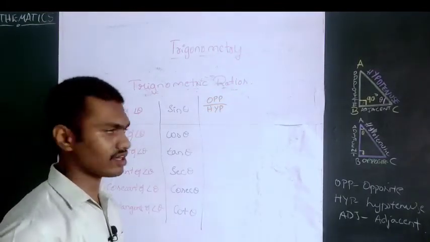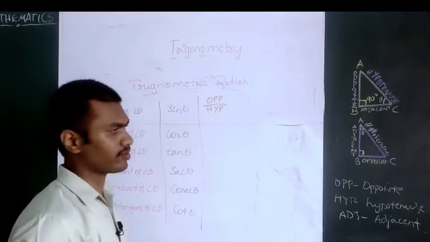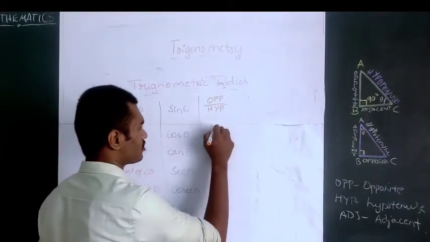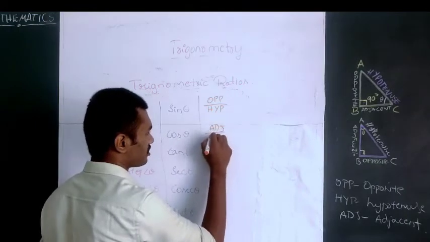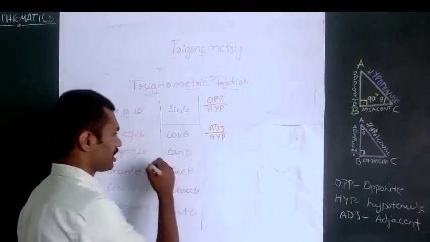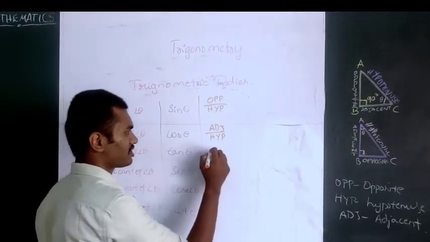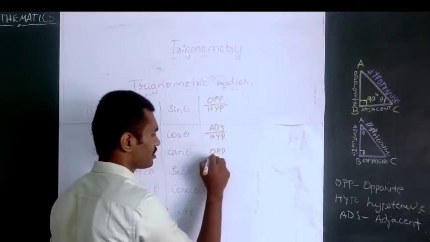Right, so sine theta is equal to opposite by hypotenuse. Cosine, that is cos theta, is equal to adjacent by hypotenuse. And tan theta can be written as opposite by adjacent.